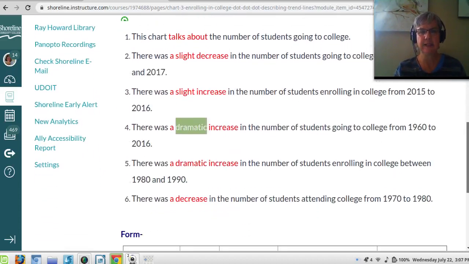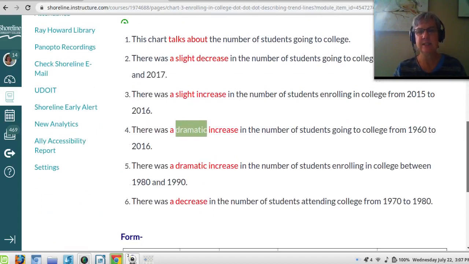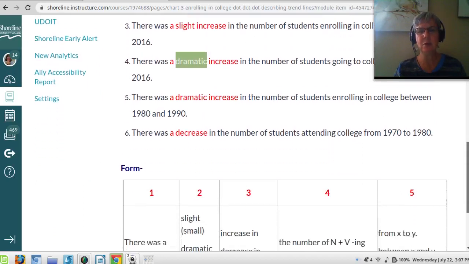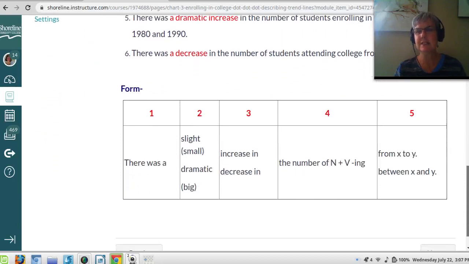Then, finally, there was a decrease in the number of, oh, we already did that one. Now, form. How do we make this sentence? It's very easy. Because charts usually talk about the past, I have to say there was, because there was 1970, 1980, 1990, 2010. It's in the past. So there was a slight or a dramatic increase in or decrease in.